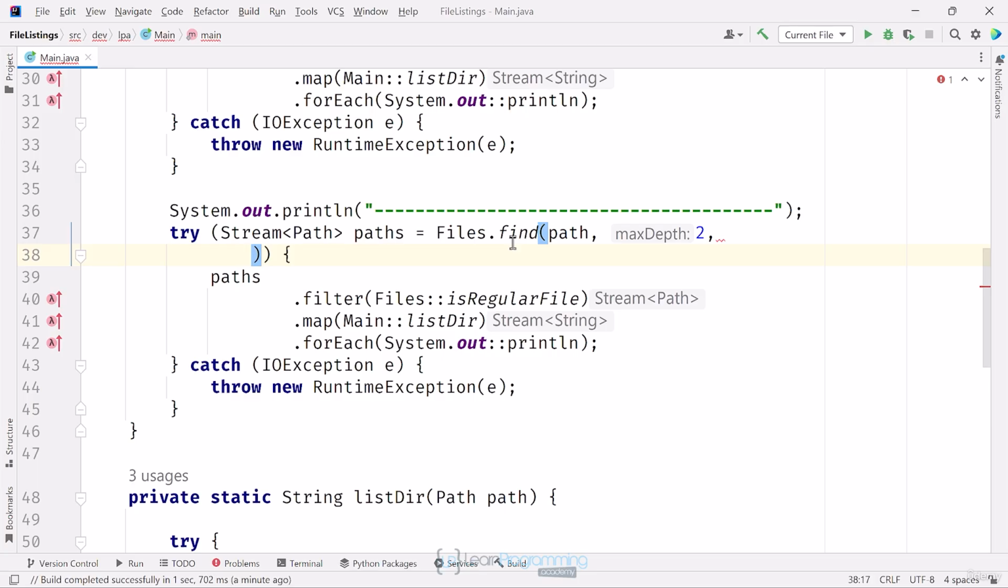The third argument is a BiPredicate type. Hopefully you'll remember that Bi means it takes 2 arguments and predicate means it returns a Boolean. The first argument is the path itself, and the second is a type named BasicFileAttributes. You can think of this second argument as providing you with convenient access to all the attributes on your file or directory. Whether I actually make use of both arguments in the expression is up to me, but I do need to include both when I define the lambda arguments.